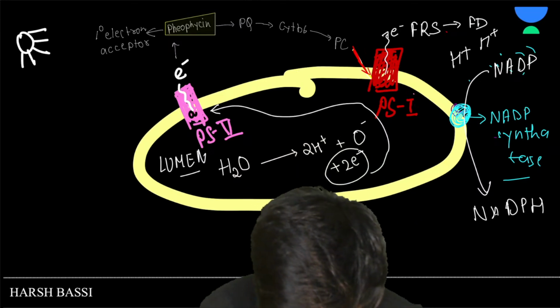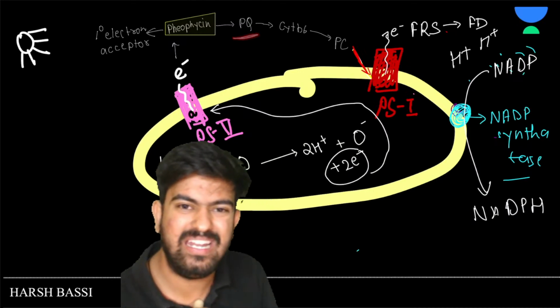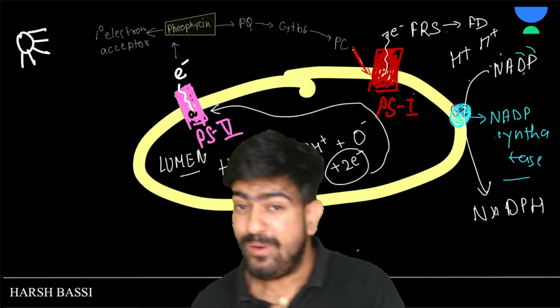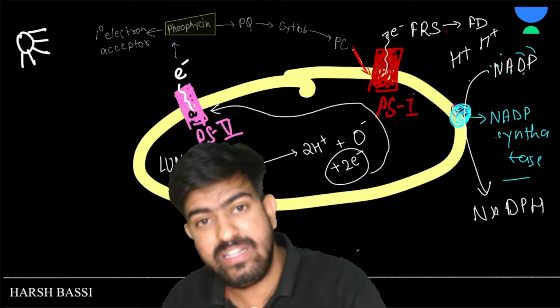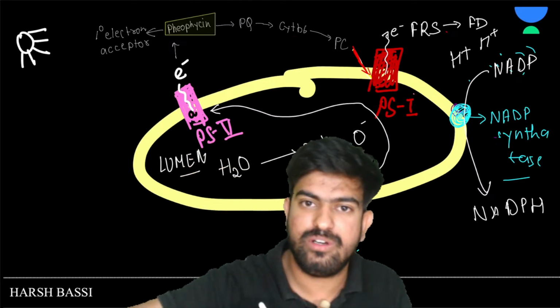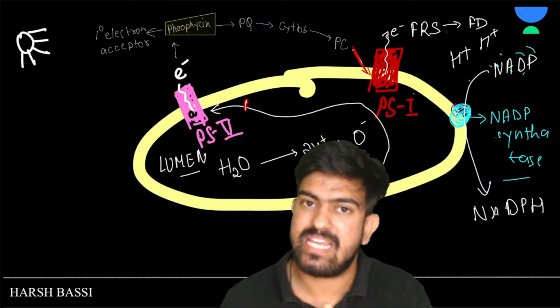This PQ is very clever. It says that when I will transfer the electron to cytochrome b6f, I'll take one hydrogen from the stroma and give it inside the lumen.